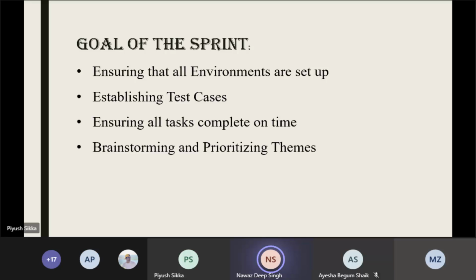That all the environments are set up. Nextly, establishing the test cases. The third one is ensuring that all the tasks are completed on time, and prioritizing all the themes and brainstorming.